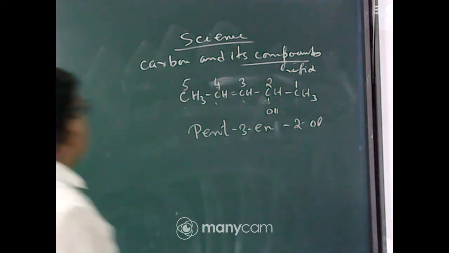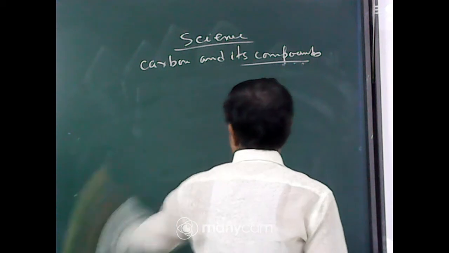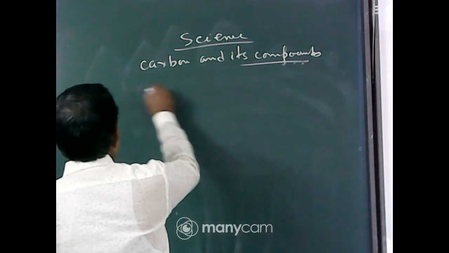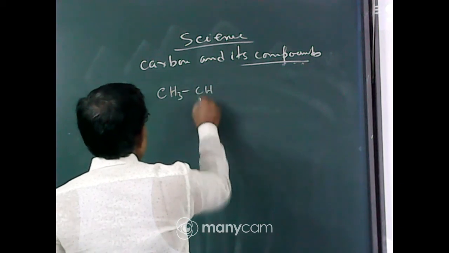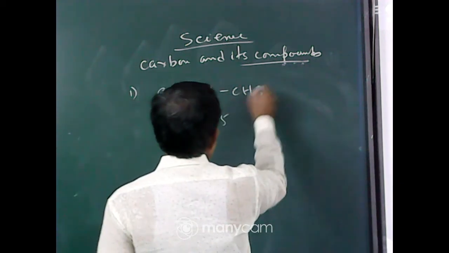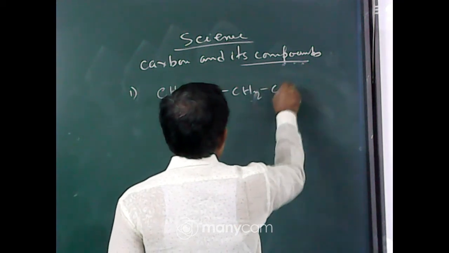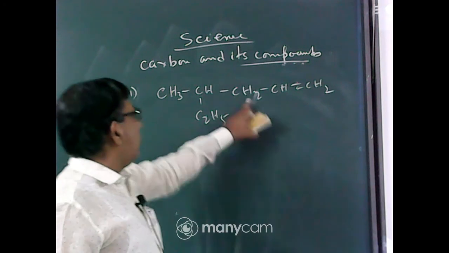Now, I am giving some examples for you to try the IUPAC naming. Say the first compound: CH3, CH, C2H5, CH, CH2, CH double bond CH2. This is an organic compound.